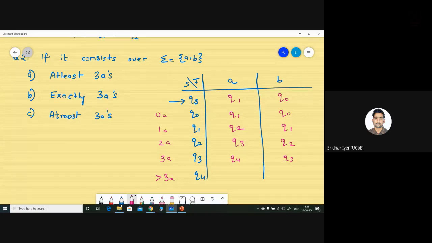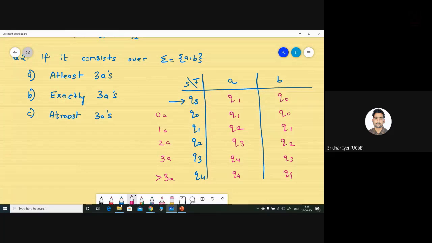And if you have completed your previous questions in your previous lectures, you would come to know that this is nothing but a trap state, Q4. Whatever be the input, you are already having more than 3 A's, so it will remain in Q4. This is not a dead state because this is not an accepting state. It is considered to be a trap state.